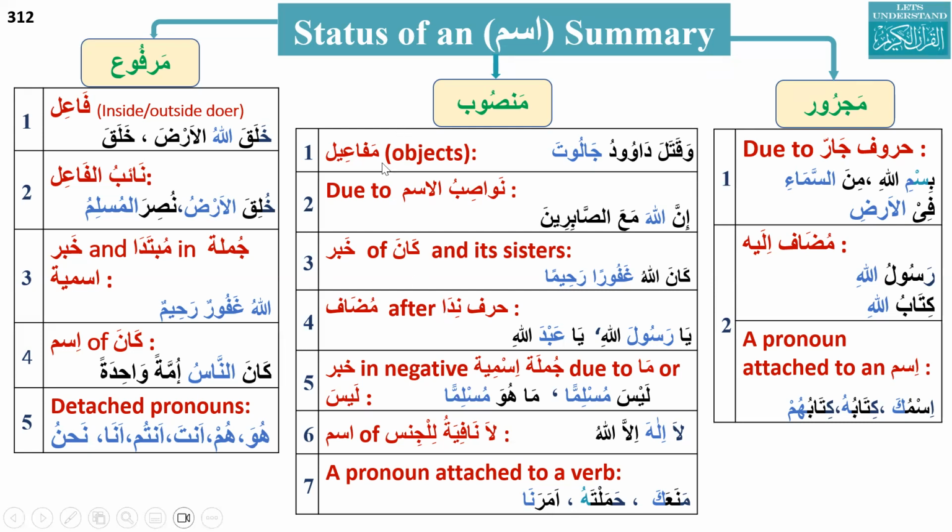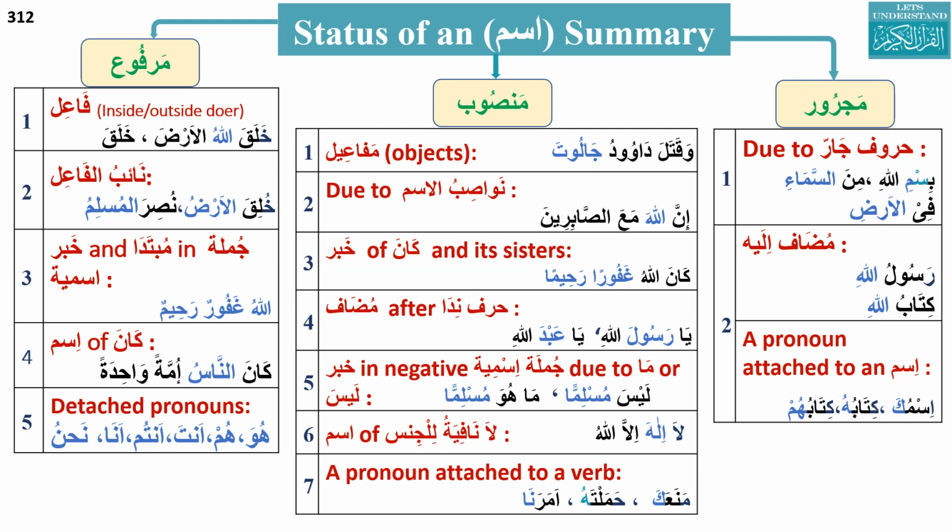Again, all mafa'il, like maf'ul, whenever the noun is used as an object, the status will be nasab. Due to nawasibul ism, khabar of kana and its sisters, mudaf will be mansub if there is harfun nida before it. Khabar in ma and laisa, when we use them before jumla ismiya to make it negative, the khabar in that case will be mansub.